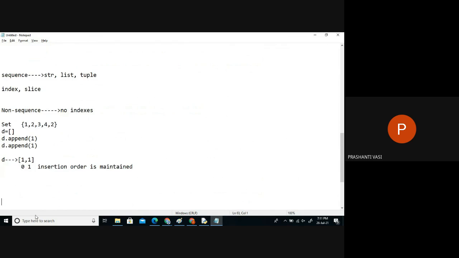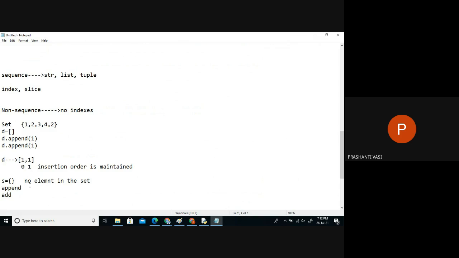But when we talk about a set object, I have created a new set object with no elements right now. Whenever I want to add, it's not append. There's a small difference between the words append and add.